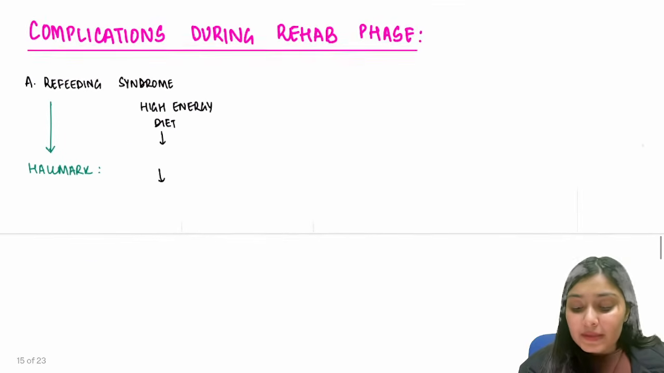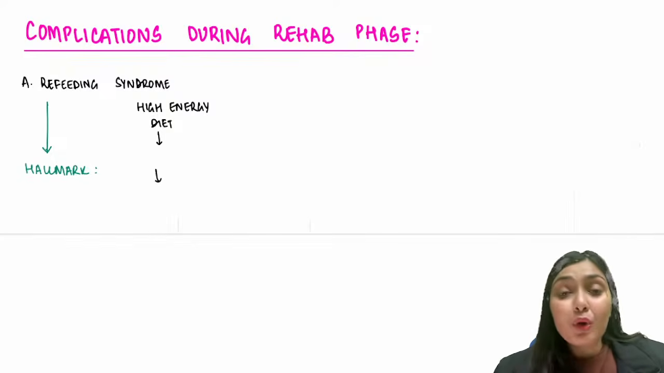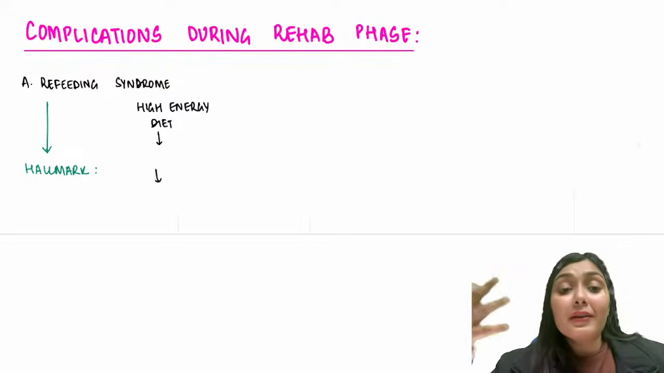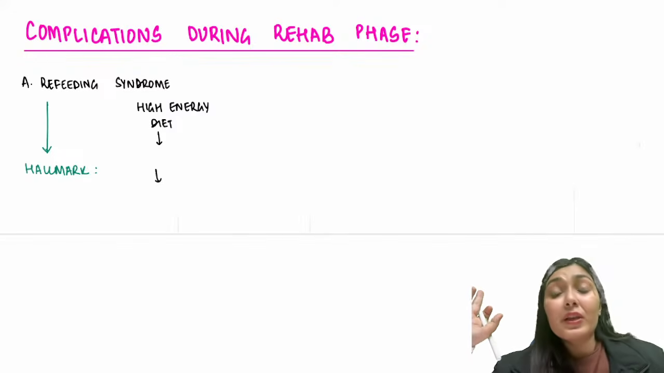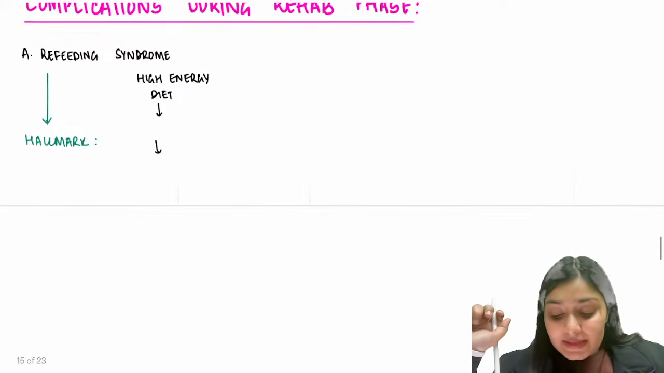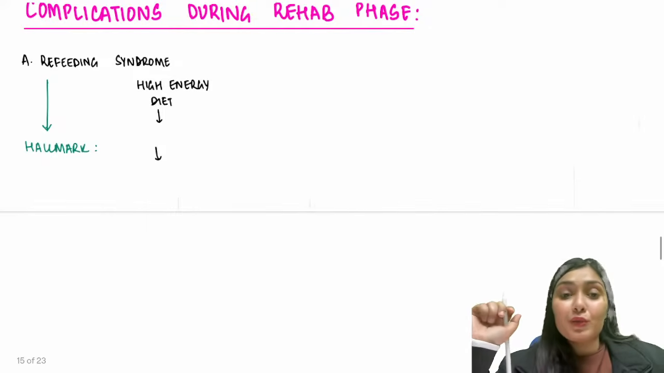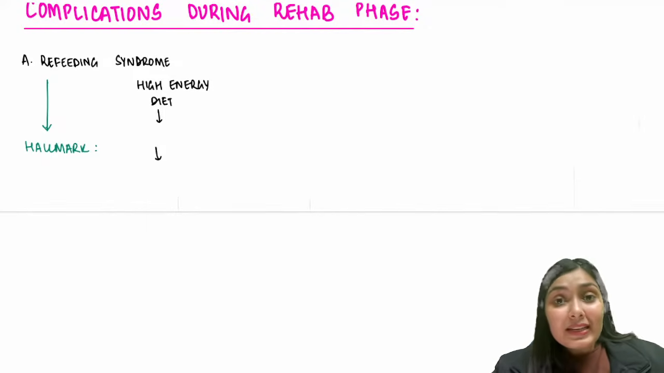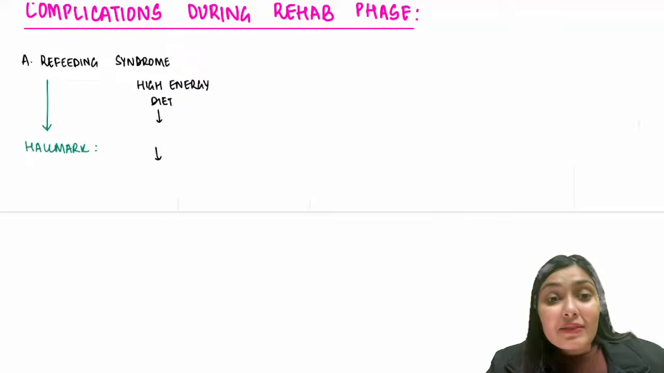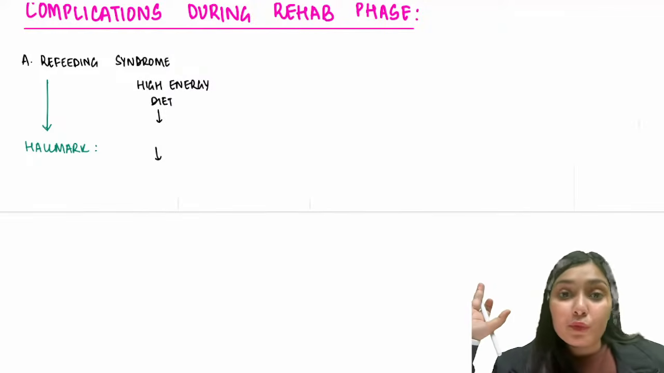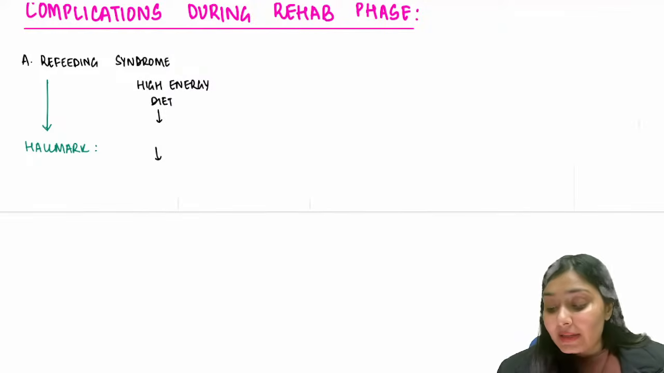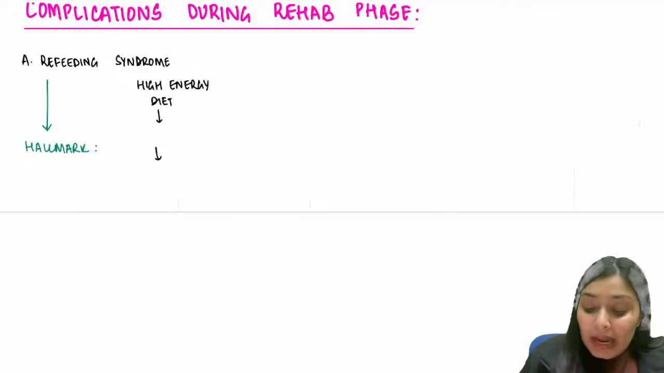Lastly, we will wind up the SAM topic by discussing some complications that you see in rehabilitation phase. This could again be a short note. Write down the complications during rehab phase. 3 major complications the examiners ask. First is refeeding syndrome. Suddenly, a deprived child is receiving a lot of energy dense food. So high energy diet, that means high sugar in the body.